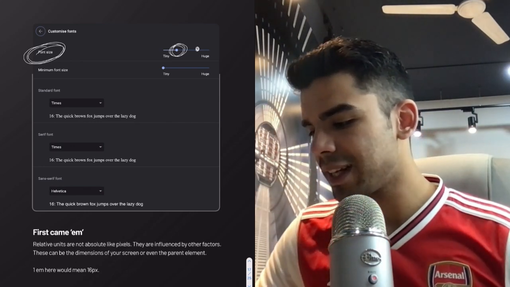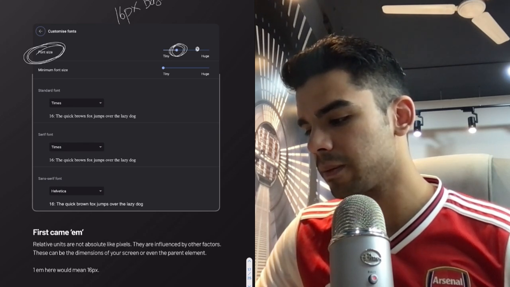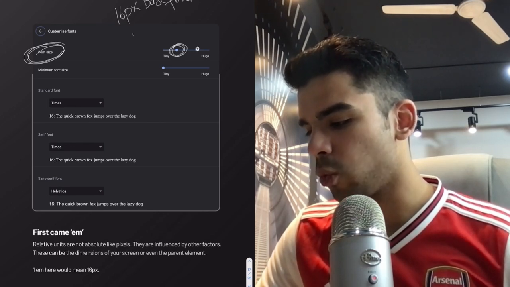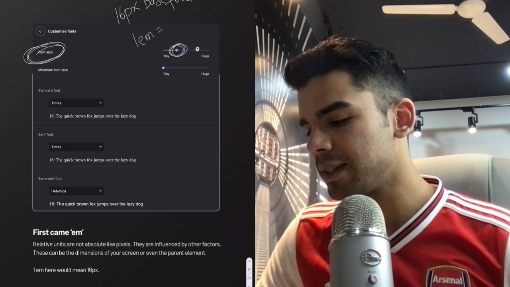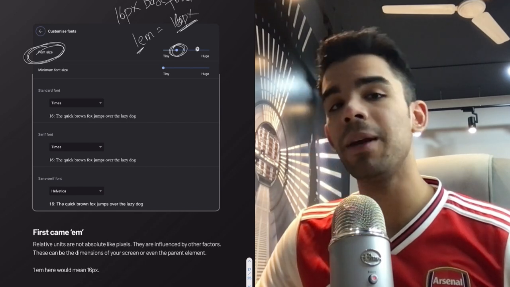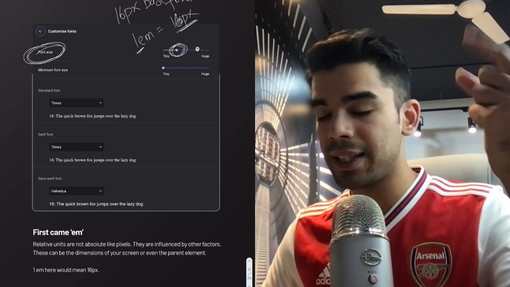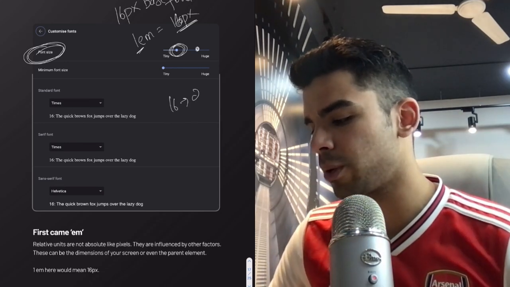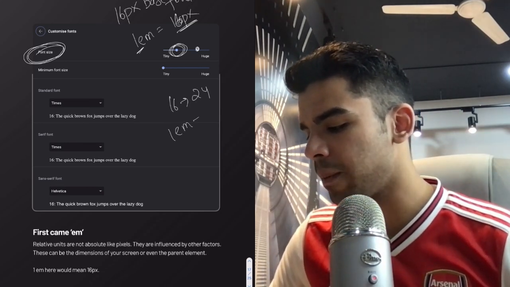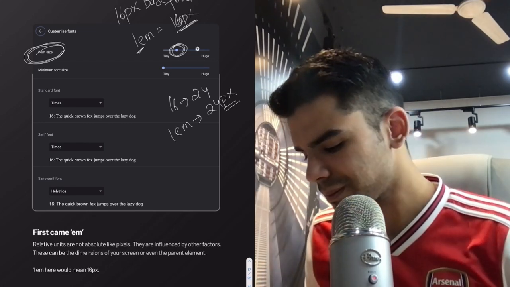So when I say that my Google Chrome has a 16 pixel base font, it basically means that 1 M is equal to 16 pixels. It is relative to my base font size. But if a really old person has increased that base font size from 16 to 24, then 1 M becomes 24 pixels for that old user.